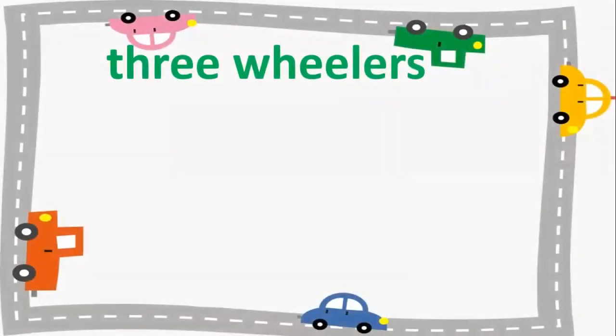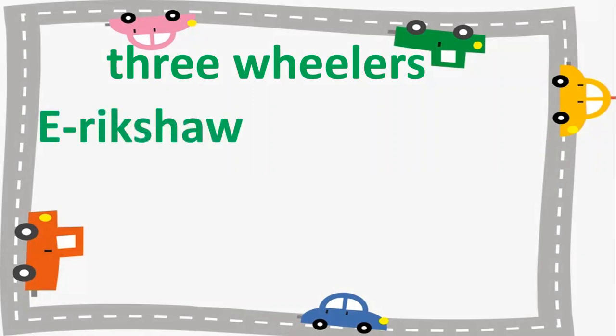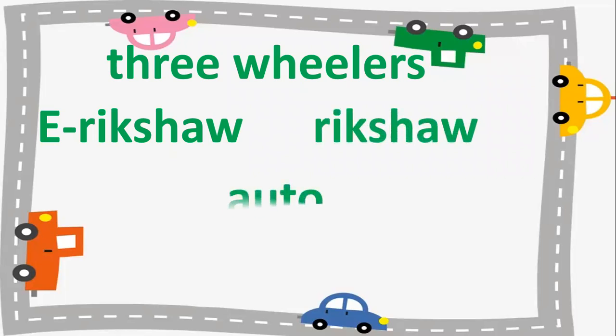Now let's have a look at three-wheelers again. E-rickshaw. You all must have seen e-rickshaws moving in streets or on roads. It is used to travel small distances. Then rickshaw and auto. All these are three-wheelers and these are land transport, or you can say road transport, because all these move on road.